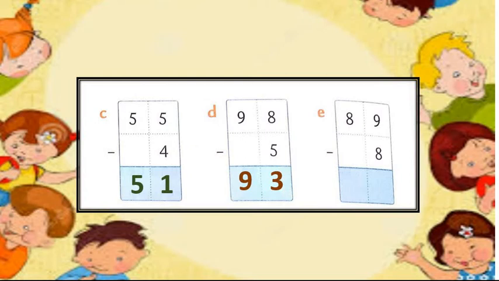Write sum number E. 89 minus 8. First solve the ones column, that is 9 minus 8. 9 minus 8, we get 1.